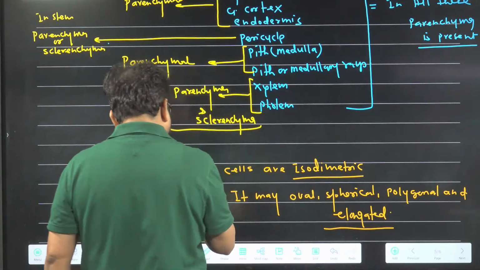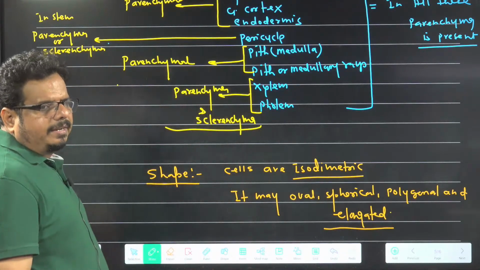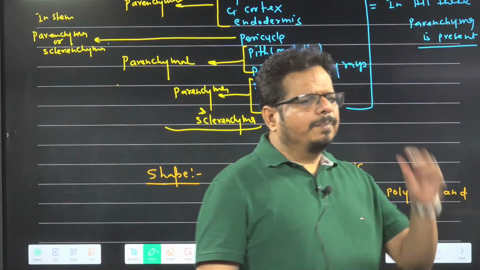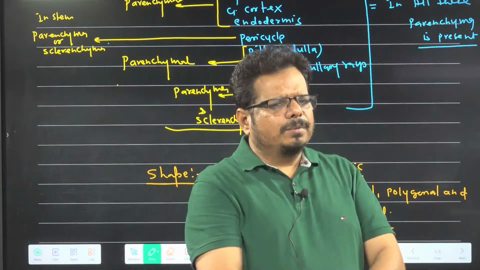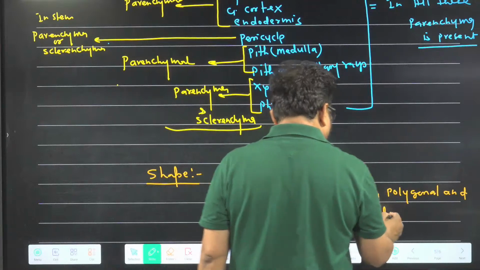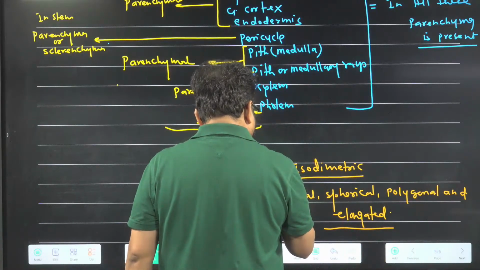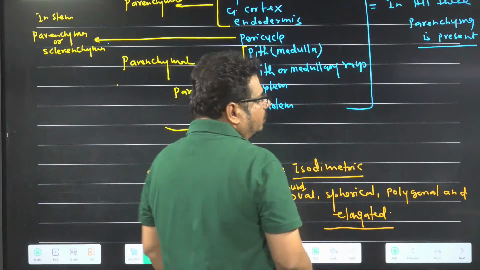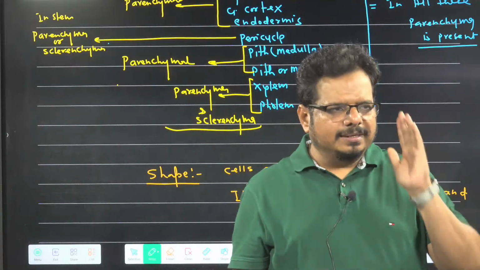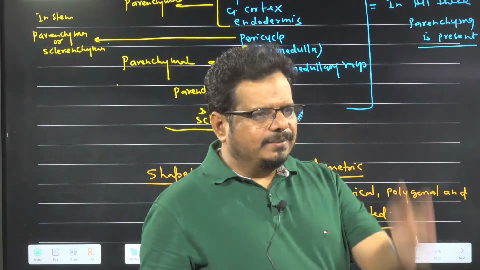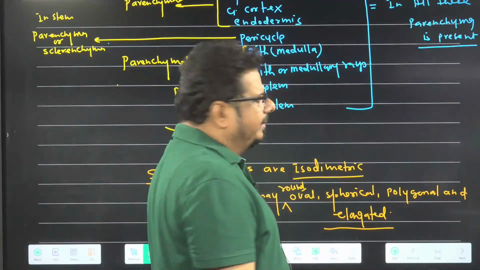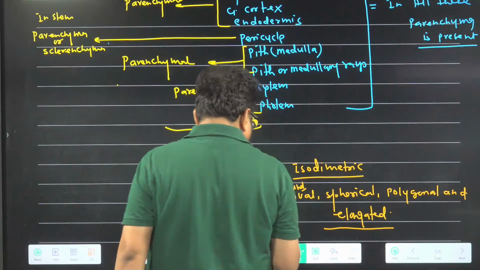Usually people don't ask questions from here. So this is the least priority area. Most priority question from parenchyma is that it forms the bulk tissue of the plant. One thing I forgot to write, it may be round. So the main question is intercellular space is either absent or present. Cell wall thin, cellulosic. Storage function, forming bulk of the plant body. Is it clear in the mind? Understood?